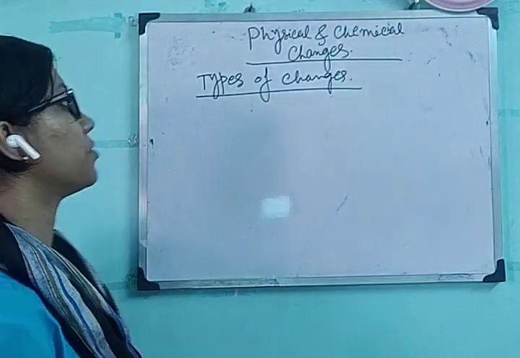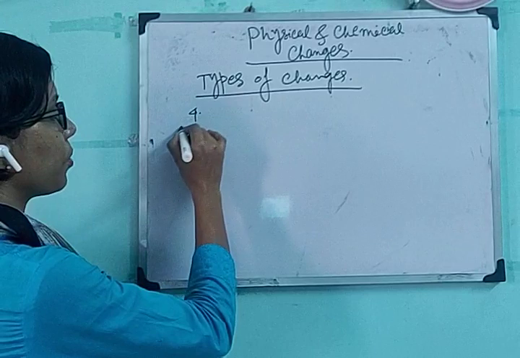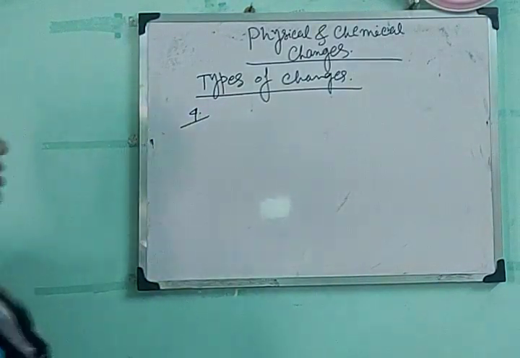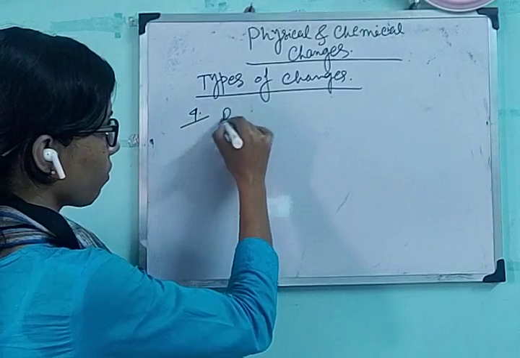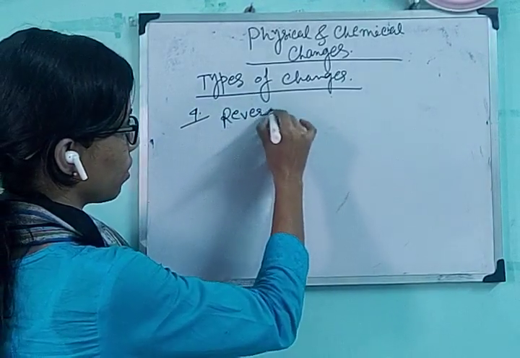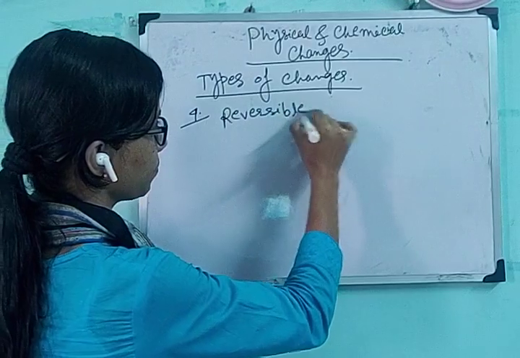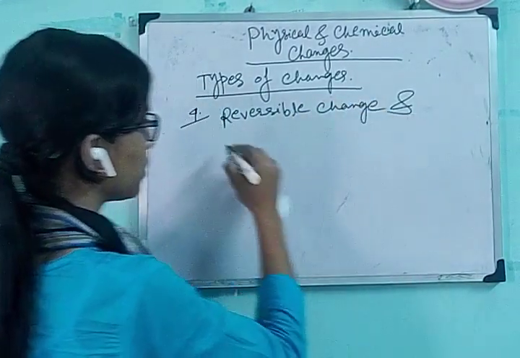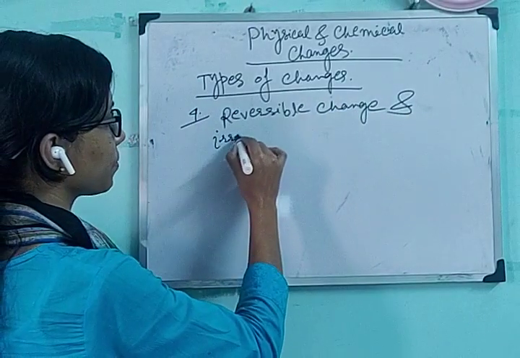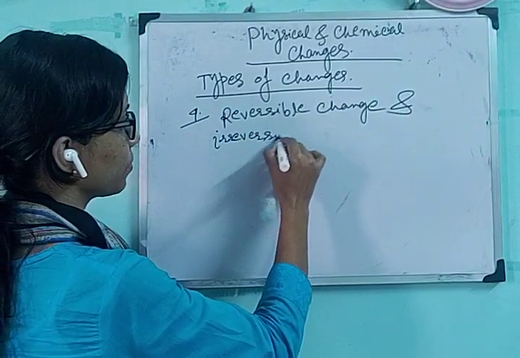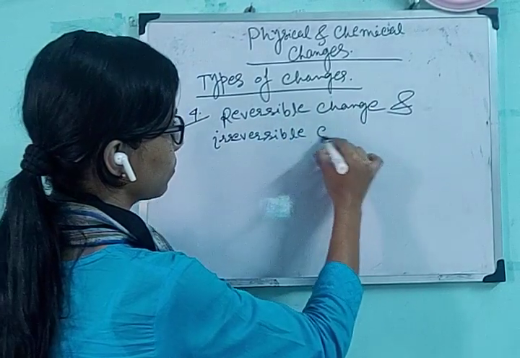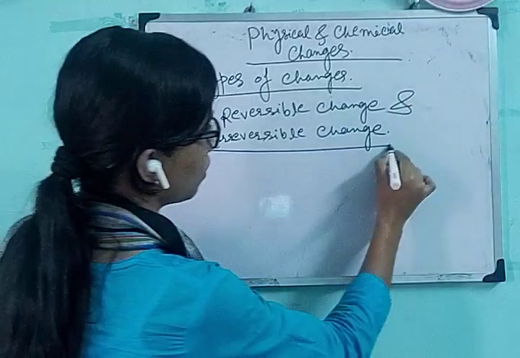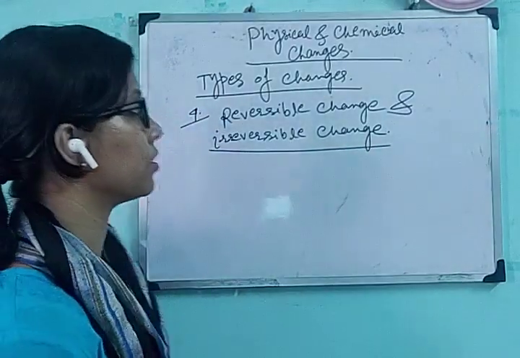So another type of change, that is the fourth type of change, is reversible change and irreversible change.